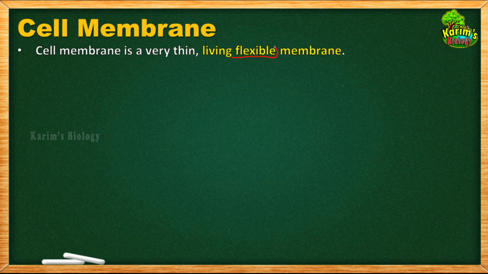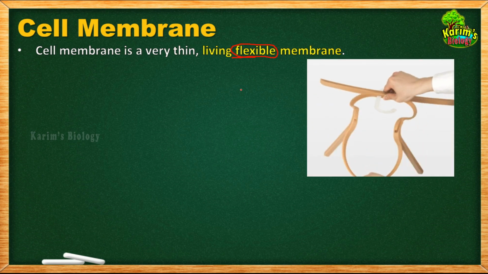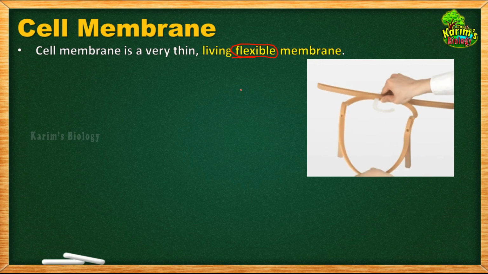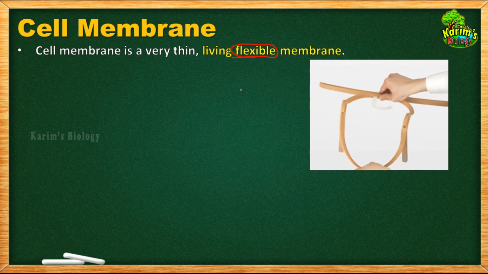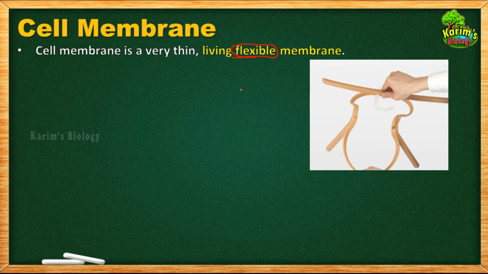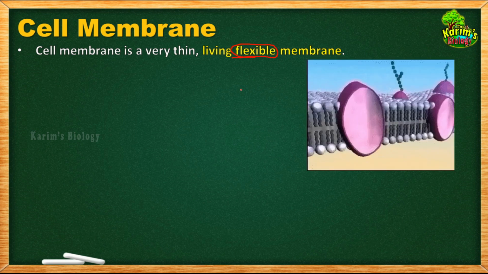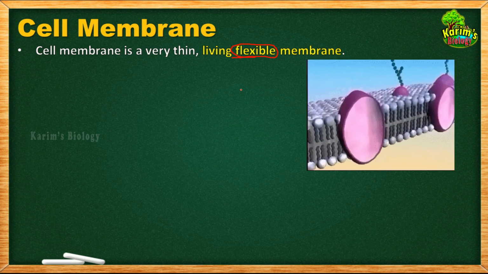Can you tell me what it means by flexibility or flexible? Flexibility means the ability to bend without breaking. Did you understand children? So cell membrane is a flexible membrane because it is able to bend but it will not be broken easily. The structure of cell membrane is such that it is able to bend but cannot be broken, and that gives flexibility to the cell membrane.